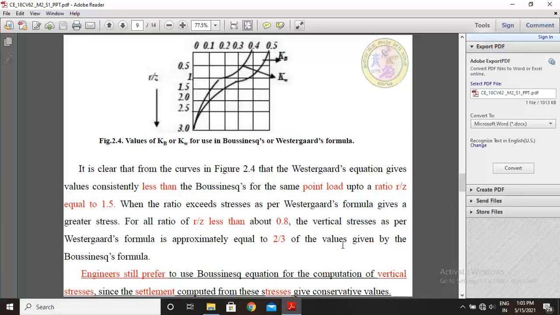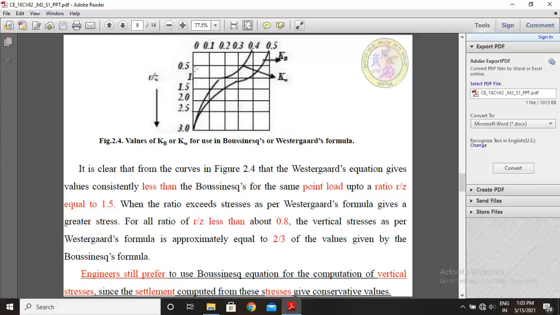See these diagrams. Here is how to calculate the values for Kb or Kw, the coefficient values used in the Boussinesq or Westergaard formula. These are the tables and mathematical diagrams.